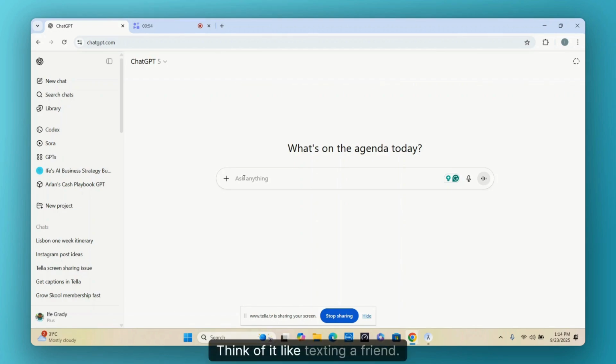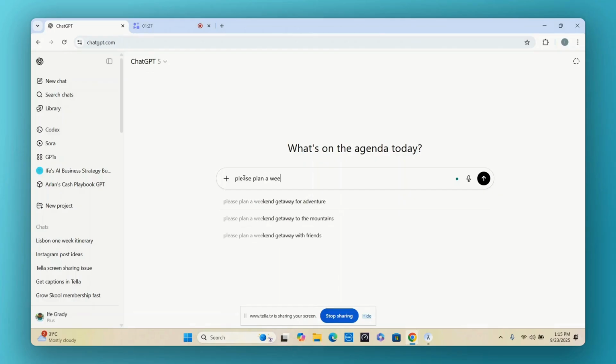Okay, think of it like texting a friend. I call it my smarter best friend. That's what I call my ChatGPT. So I'm going to do a search for travel. Let's go to Lisbon. I'm going to Lisbon in January. Please, a week-long trip to Lisbon.